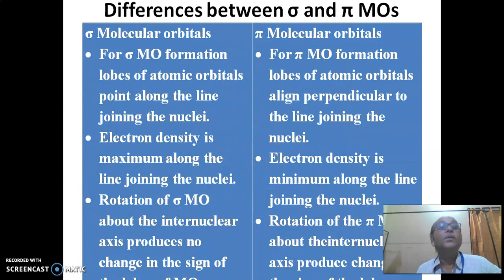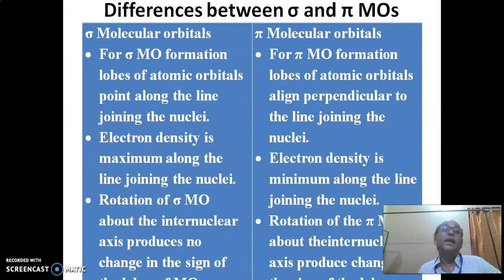Sigma molecular orbital and pi molecular orbital. For sigma molecular orbital formation, lobes of atomic orbitals point along the line joining the nuclei, whereas for pi molecular orbital formation, lobes of atomic orbitals align perpendicular to the line joining the nuclei.